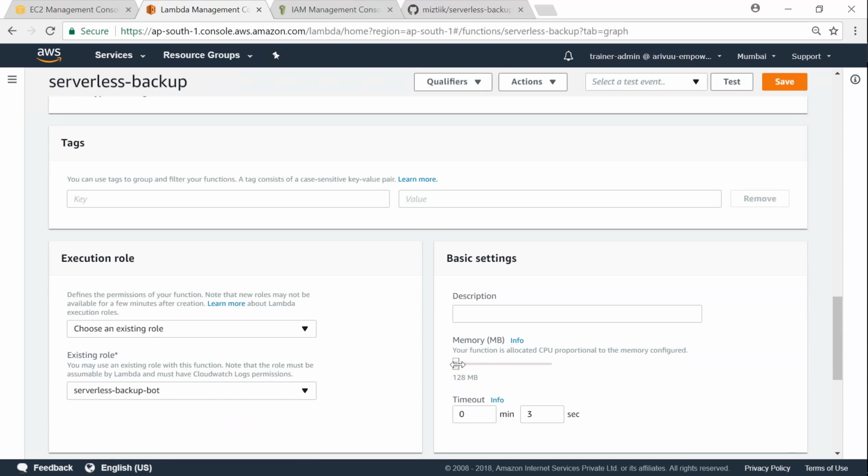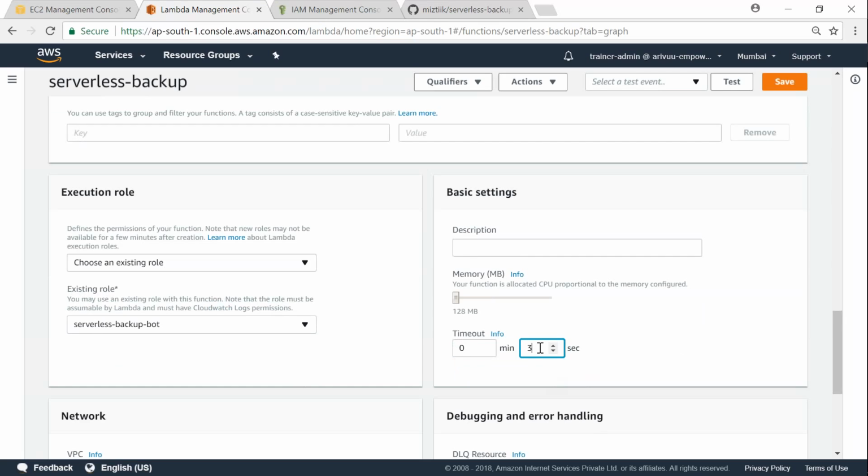And the other thing is memory, if you want to change how much memory you want to allocate to your Lambda function. Starting is about 128 MB and it goes all the way to 1 gigabyte or 3 gigabytes. So that's quite a lot of CPUs available to you. And how long you want your Lambda function to run, whether I want to run it for 3 seconds, 10 seconds. Let us say I want to run it for about 10 seconds. Okay, I'm sorry, this has to be 0 and this has to be 10.